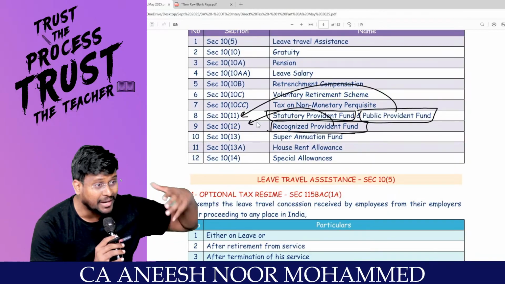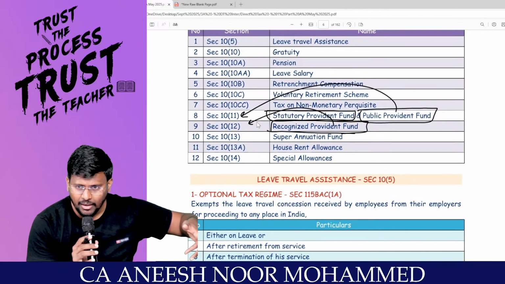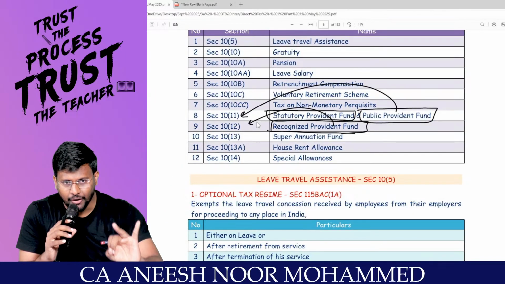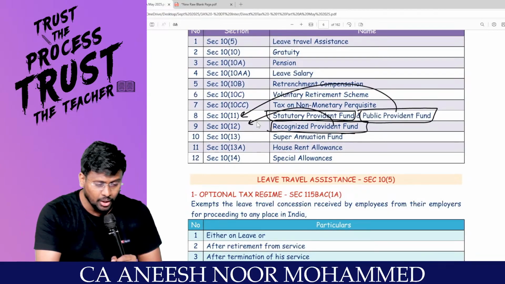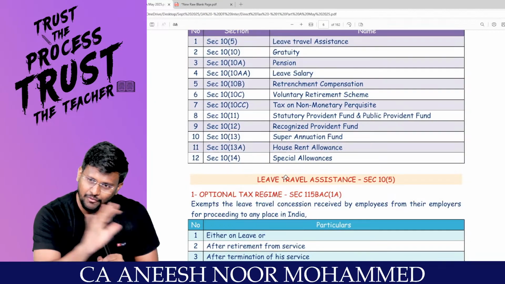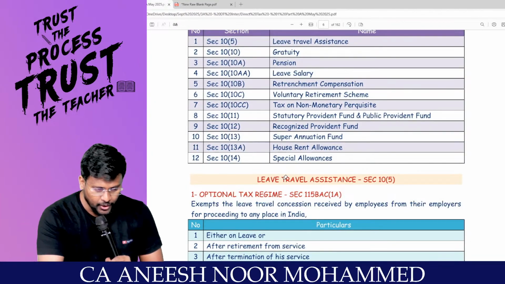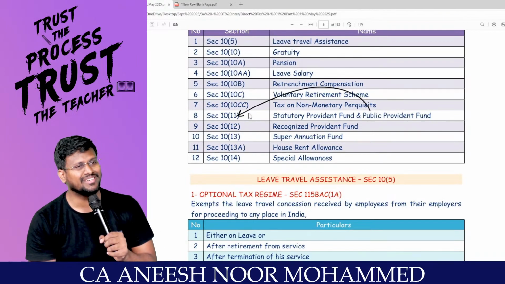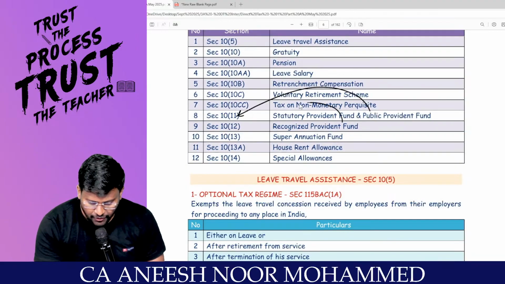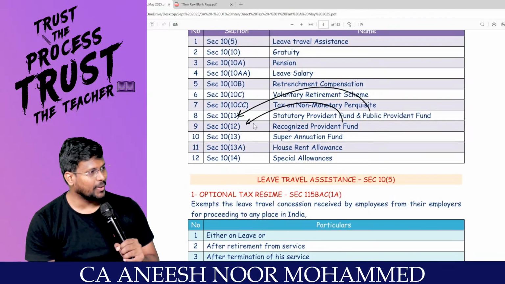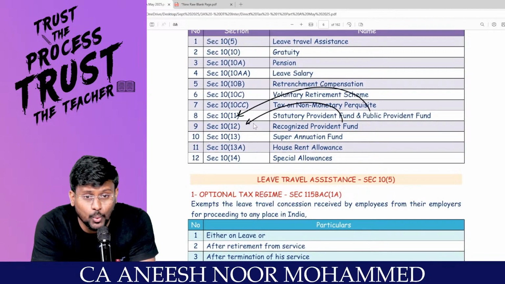That means, I told you, a bucket is a place where you can save the money. That bucket may be statutory provident fund or public provident fund or recognized provident fund. Don't worry at all. These terms may sometimes be very new for you. Don't worry, everything will be perfect. So if you are withdrawing from statutory provident fund or public provident fund, it will be fully exempted under section 10(11). If you are withdrawing money from recognized provident fund, it will be fully exempted under section 10(12).